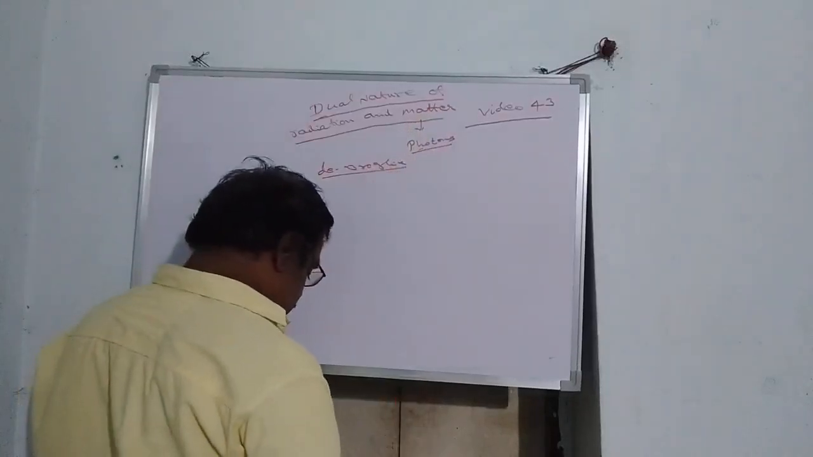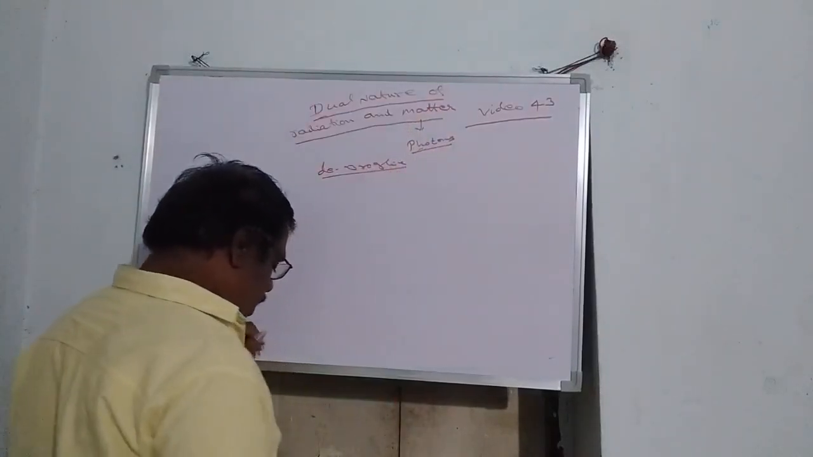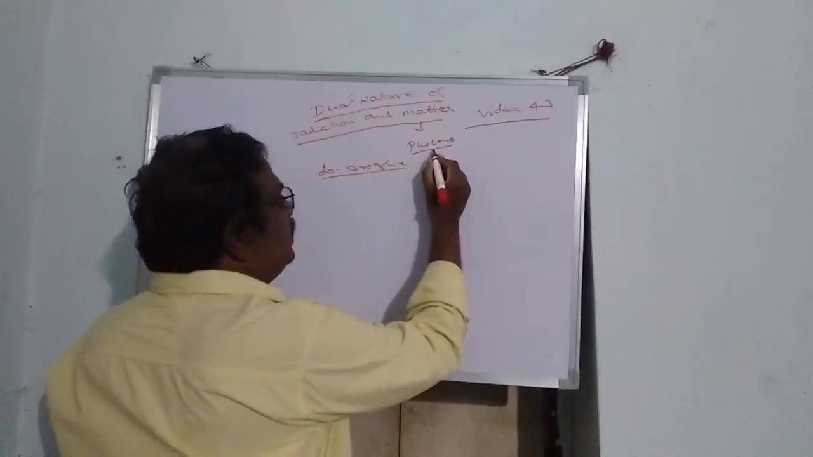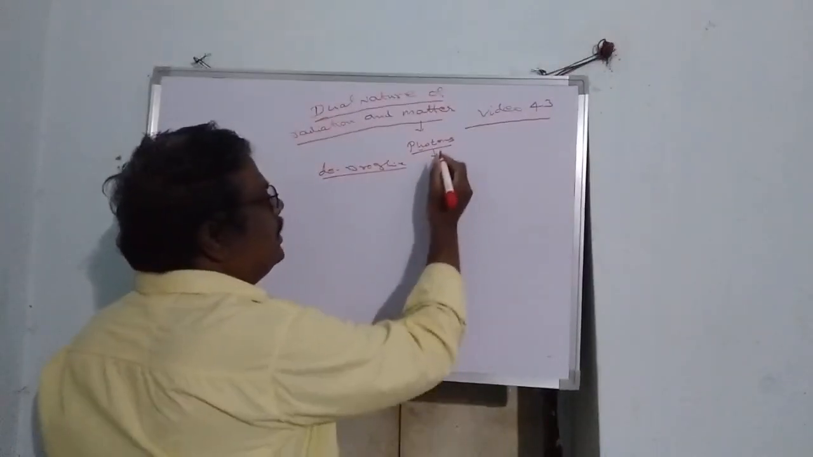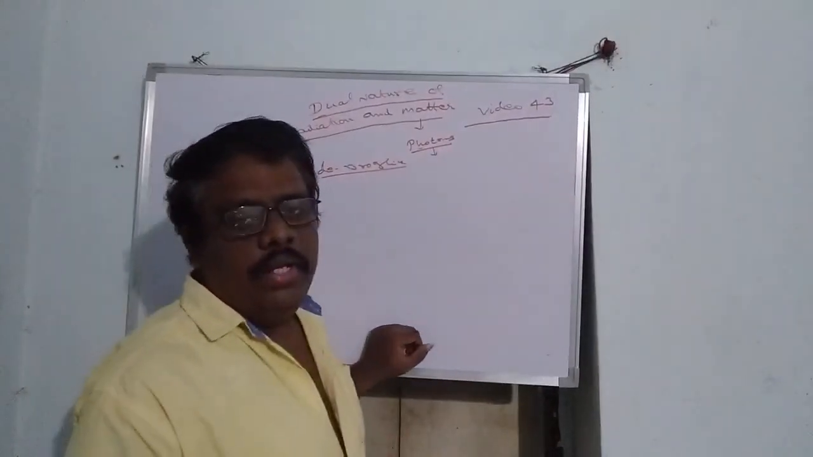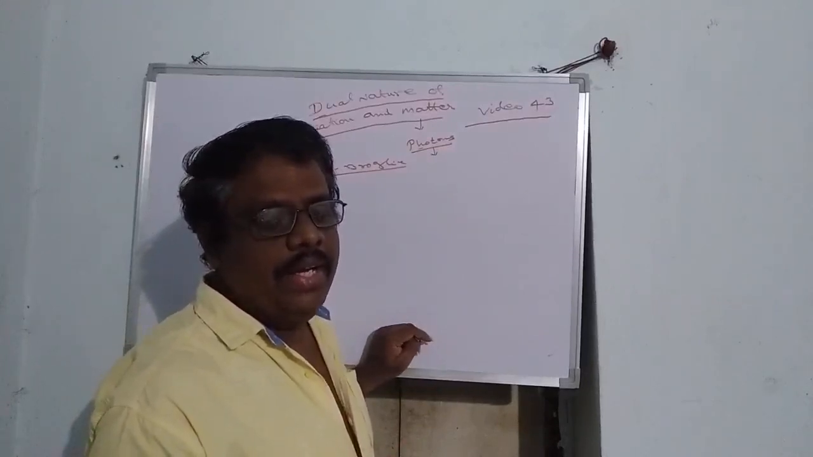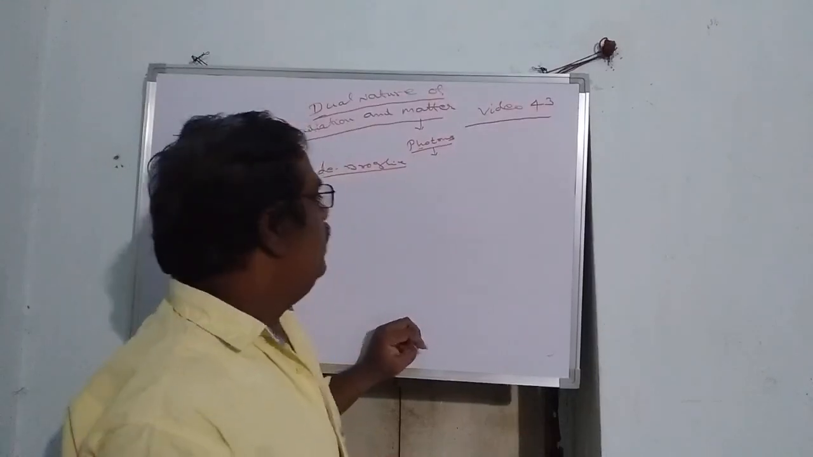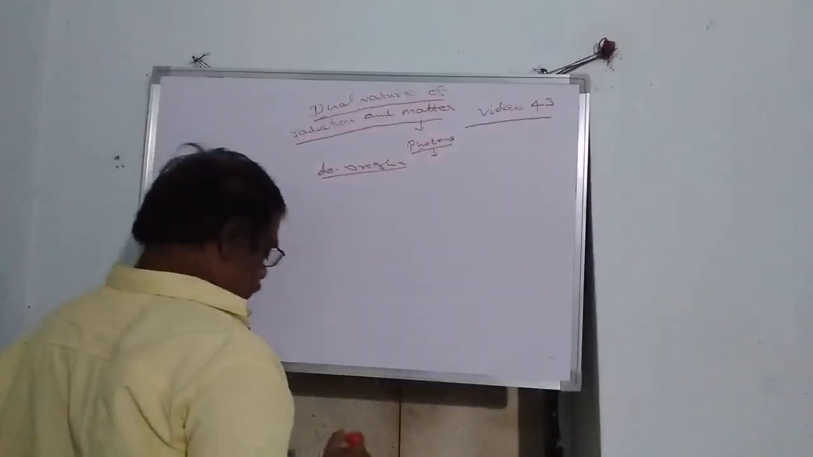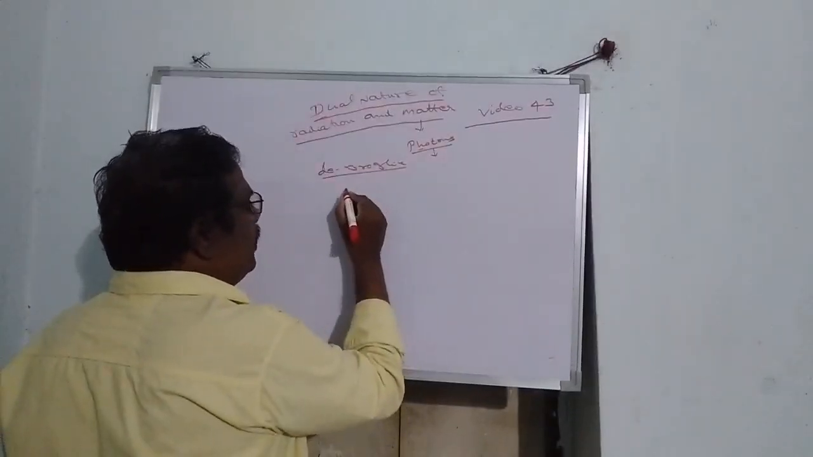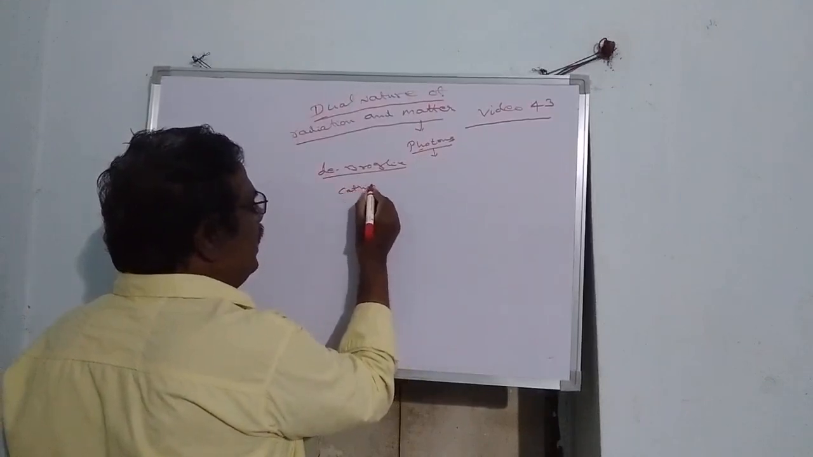So mainly these photons are electrically neutral. They are not deviated by either an electric field or a magnetic field. They are electrically neutral. So first we have to discuss today cathode rays.